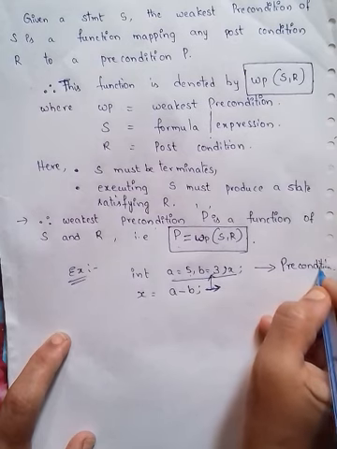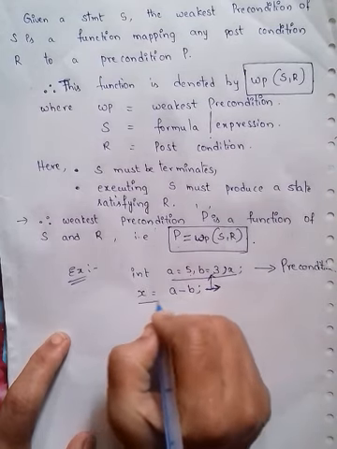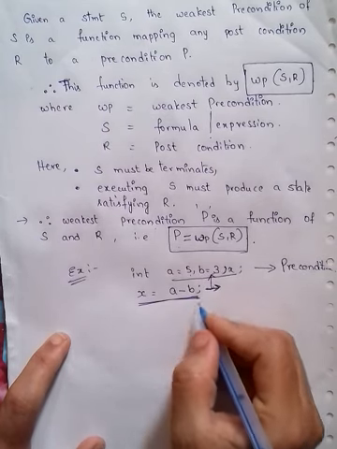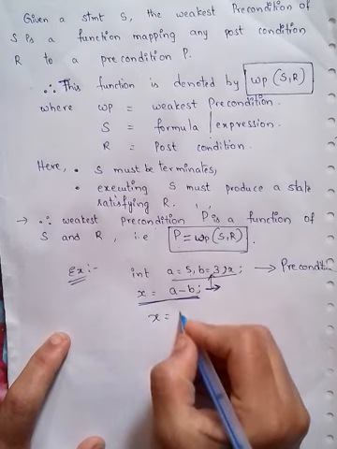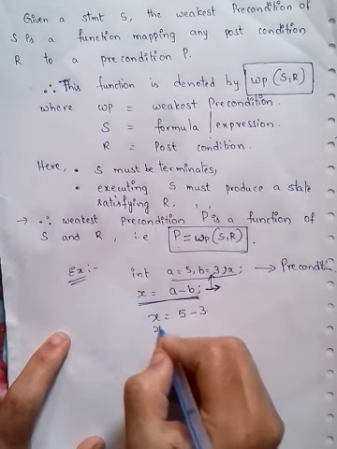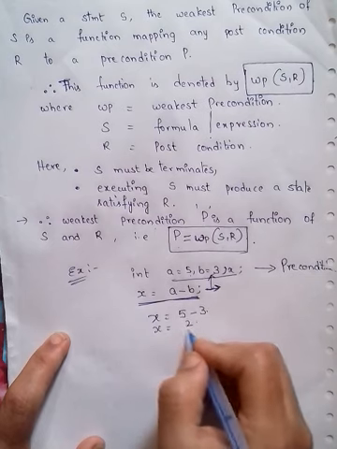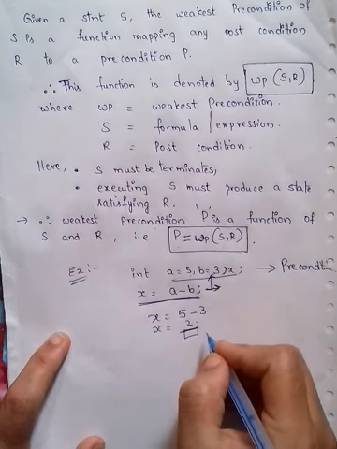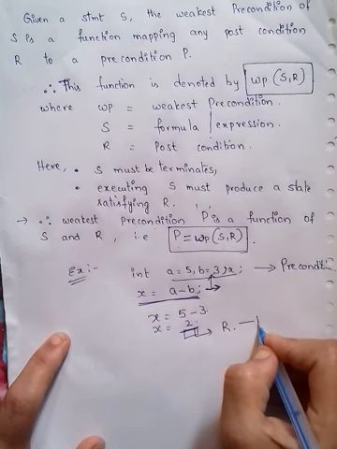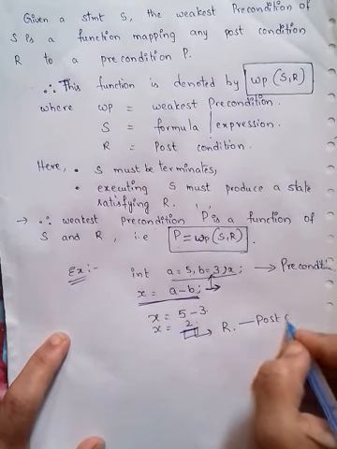Based on this precondition, we execute these statements. For example, if a value is 5 and b value is 3, then we will get x equal to 2. So we are getting the result, right? This result is known as capital R, which means this is the postcondition.